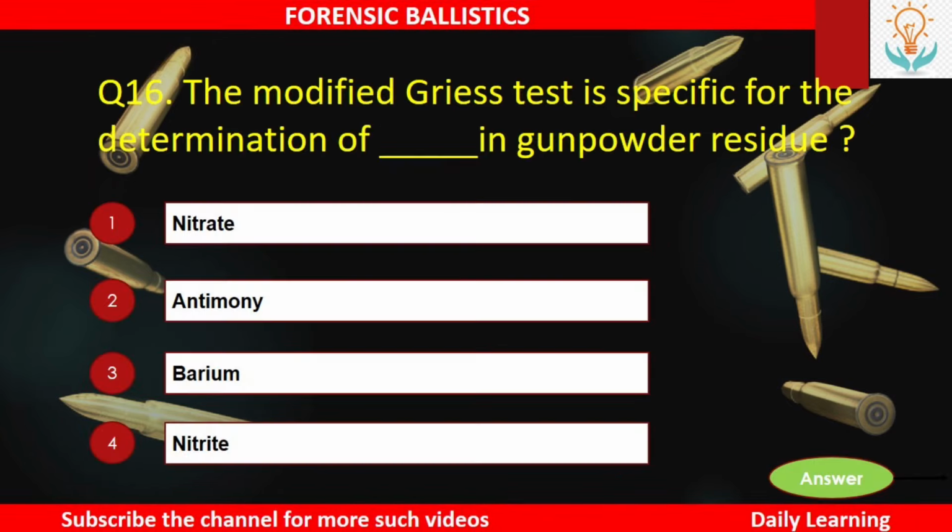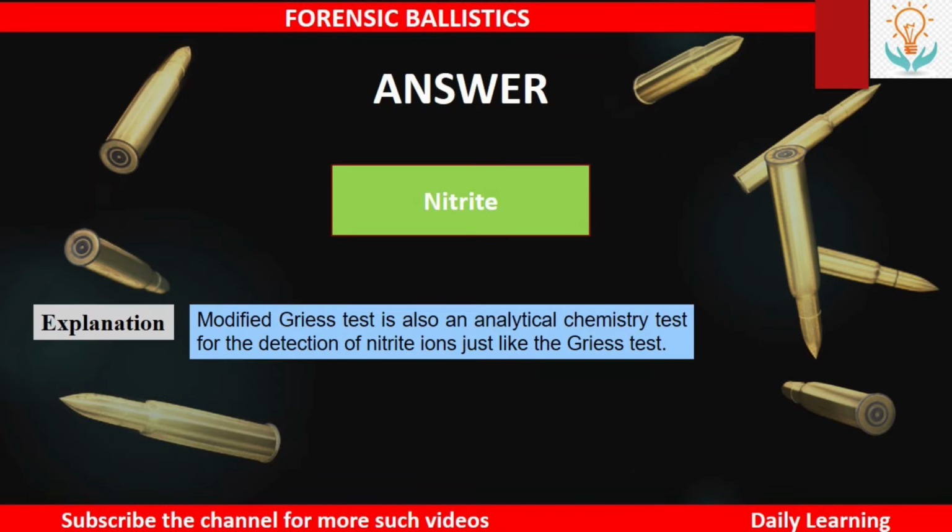Next, the modified Griess test is specific for the determination of dash in gunpowder residue. Number 1, nitrate, number 2, antimony, number 3, barium, or number 4, nitrite. So the answer is nitrite. Modified Griess test is also an analytical chemistry test for the detection of nitrite ions, just like the Griess test.